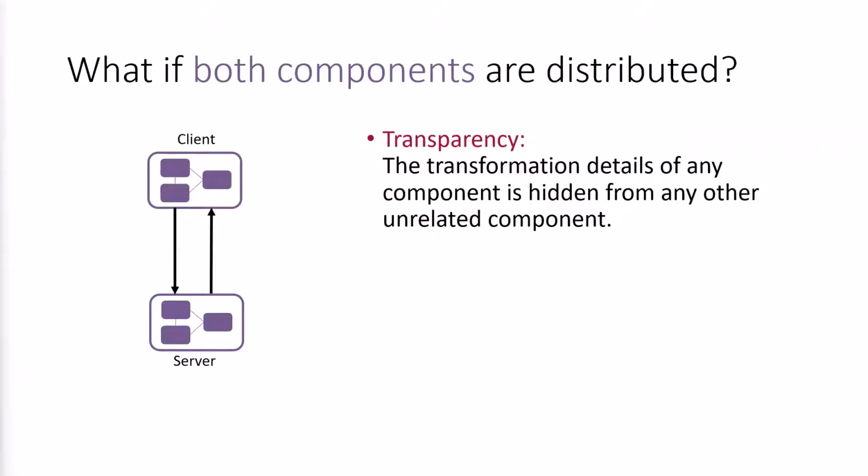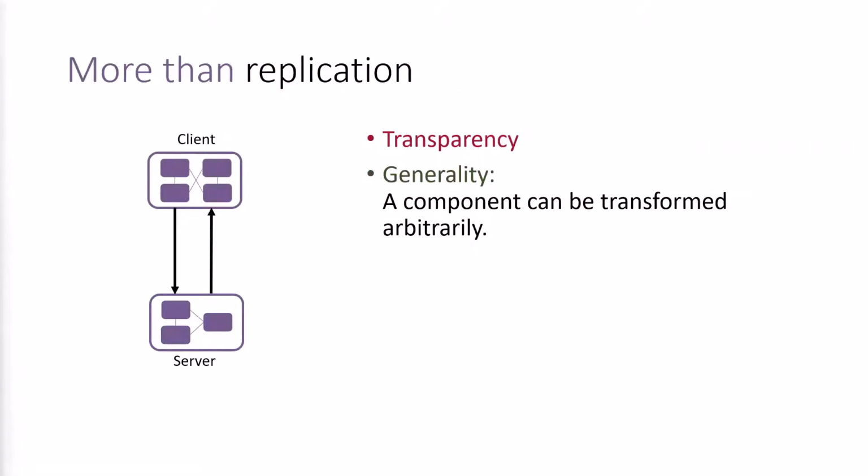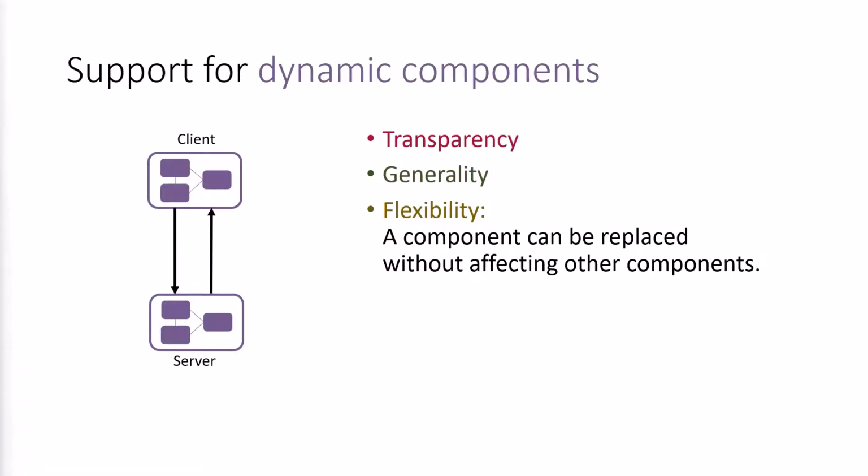Escher provides a transparency property so that the transformation details of any component is hidden from any unrelated component. In addition, because of the different objectives each component may have, we want to support transparency for any kind of transformation. For example, we may have a replicated client interact with a sharded server. Escher supports generality, such that a component can be transformed in any way. Finally, using transparency and generality, Escher can also provide flexibility, such that any component can be replaced without the need of reconfiguration or recompilation in any other component.